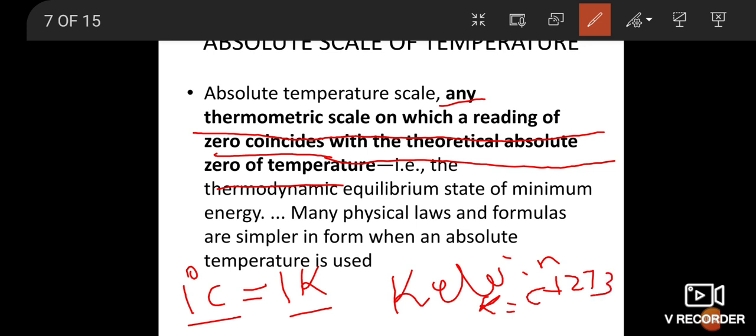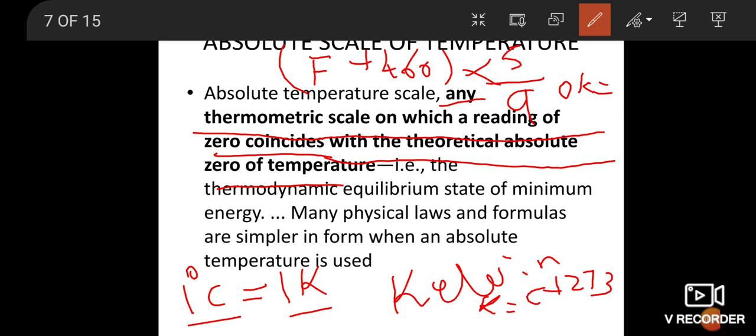Fahrenheit to Kelvin: F plus 460, into 5 by 9. So 0 Kelvin is equal to minus 273 degrees Celsius. So these are the absolute scales of temperature.